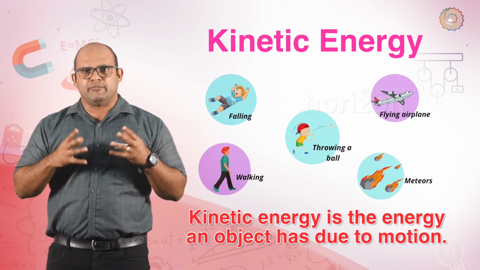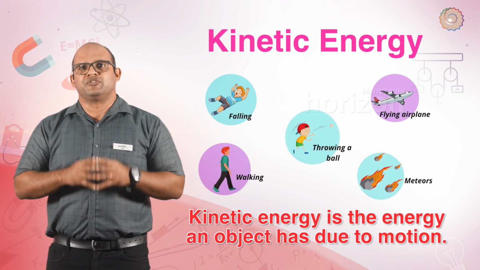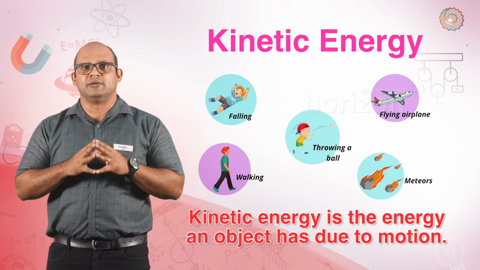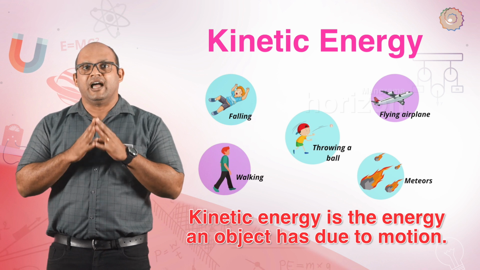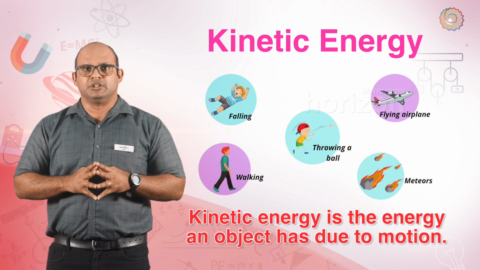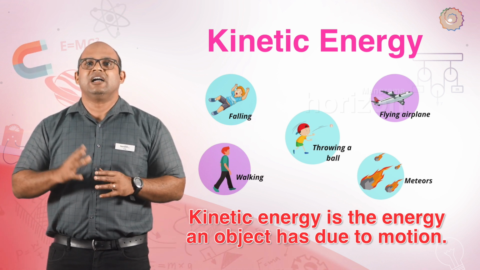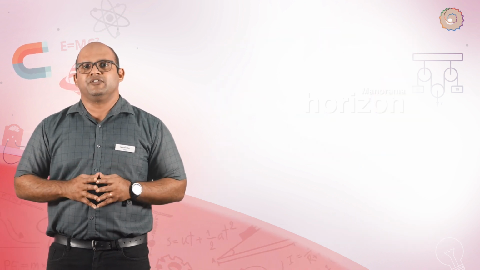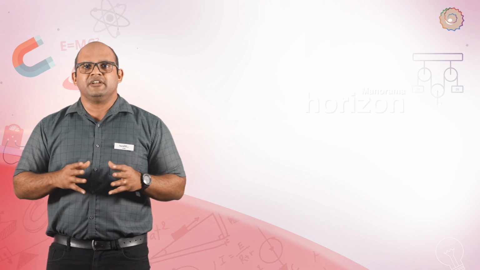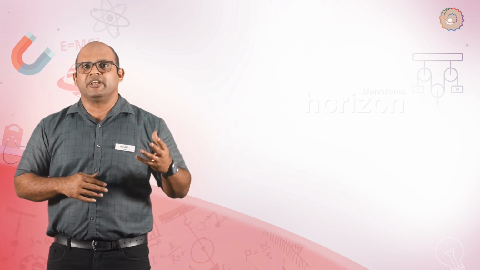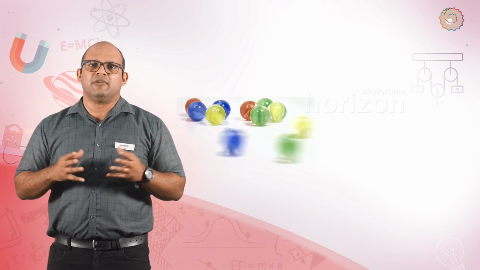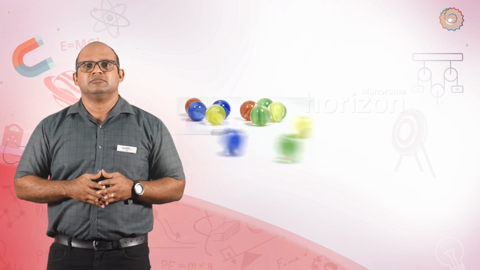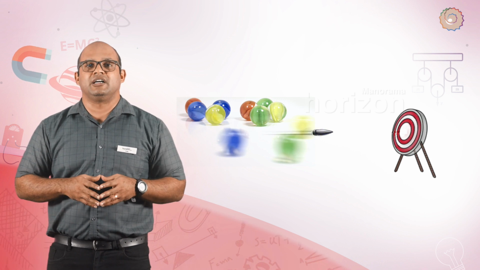It can be shown mathematically that this energy is directly proportional to the mass of the object and also directly proportional to the square of its speed at the instant of measurement. In daily life, we see that objects in motion displace other objects only when they come into contact. For example, a moving marble displaces a stationary marble. A bullet displaces a stationary target.